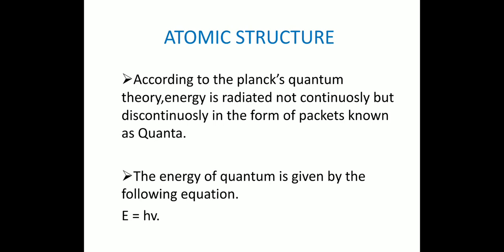E equal to h nu, where E equal to energy of a quantum, h equal to Planck's constant. Its value is 6.625 into 10 to the power of minus 27 erg seconds, or 6.625 into 10 to the power of minus 34 joule seconds, and nu equal to frequency of energy.